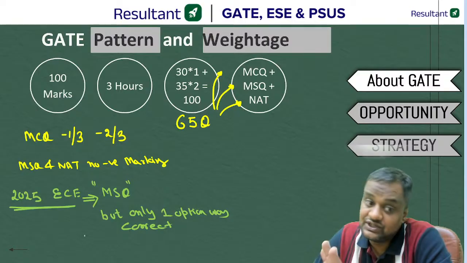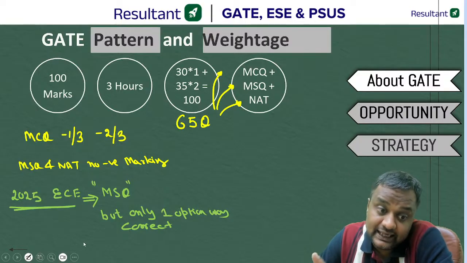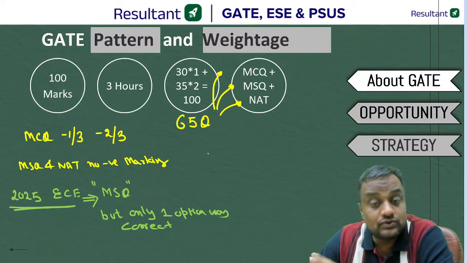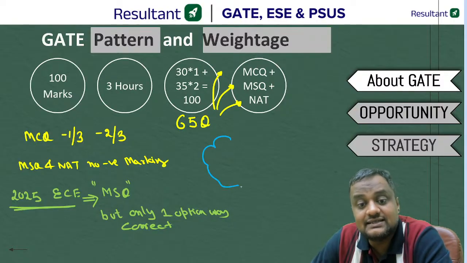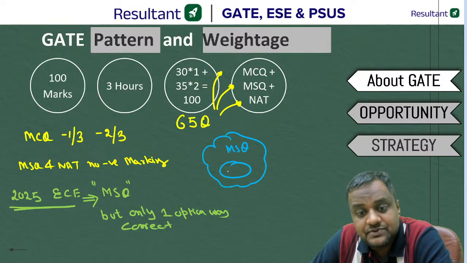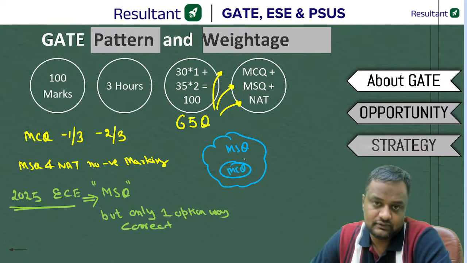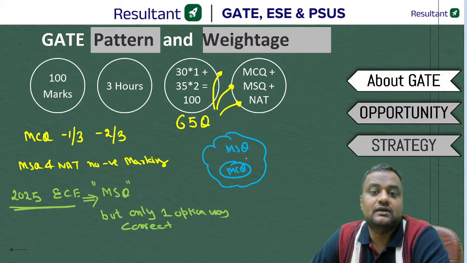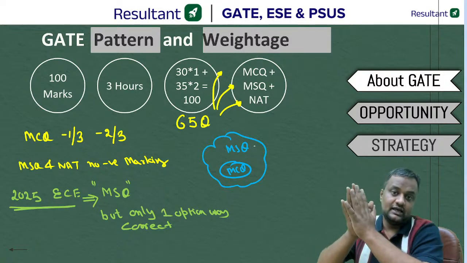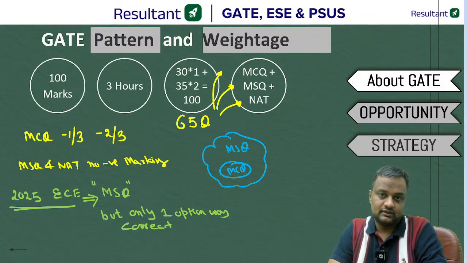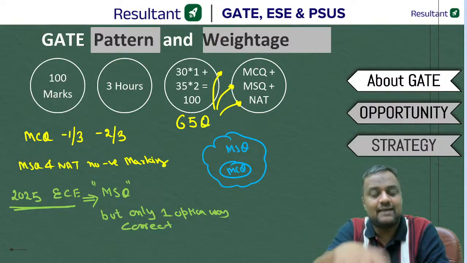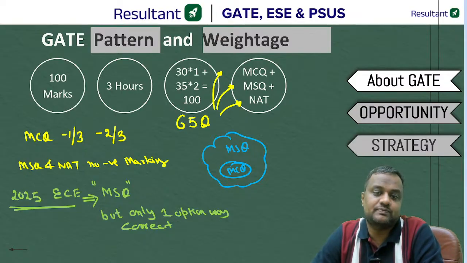That may happen to civil engineers also. Guys, you have to take care of this thing. I have been telling you this for the last 3 years, and this year this has happened. Actually, if a question is MSQ, MCQ is a subset of that. So if an MSQ is written, then it may be possible that only one option is correct. This has happened in the 2025 electronics paper.